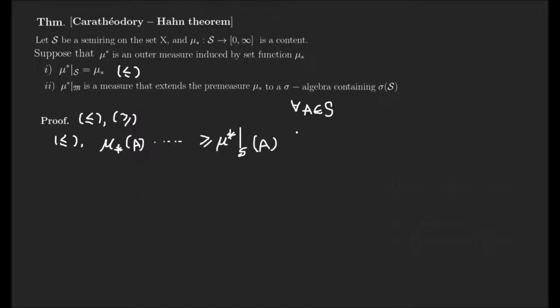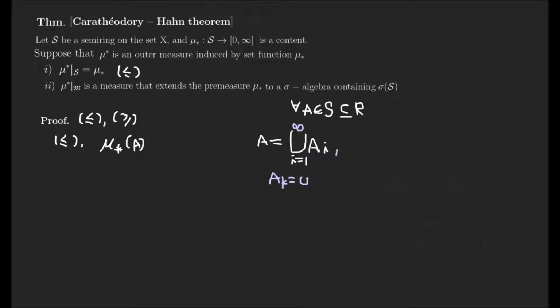Then, note that A is in the semi-ring, and the semi-ring is contained in R. This means A is expressed as a finite disjoint union of elements. Originally it is up to N, however, it is no problem to take it infinite, when A_k is empty when k is greater than N. If A is expressed as a finite disjoint union, this is no problem.